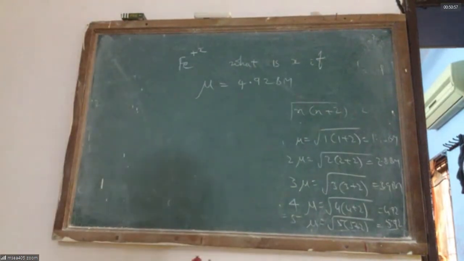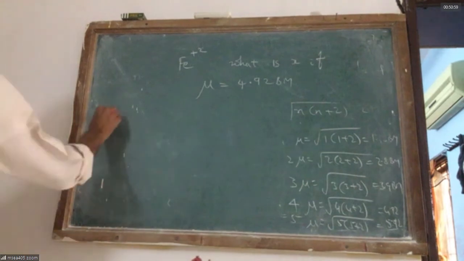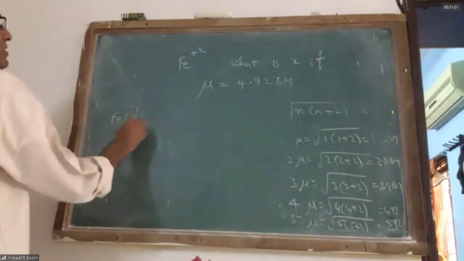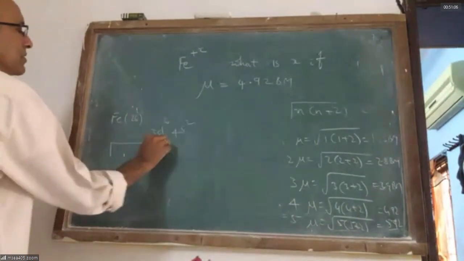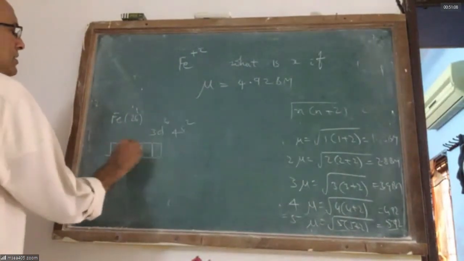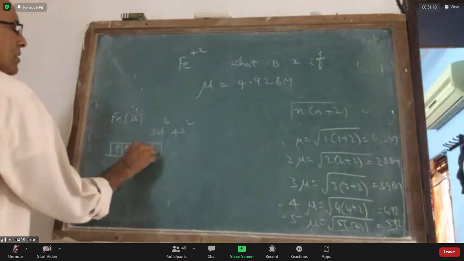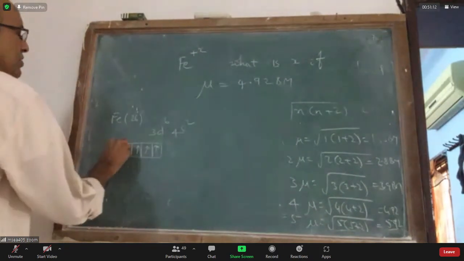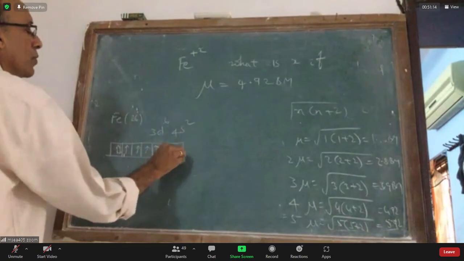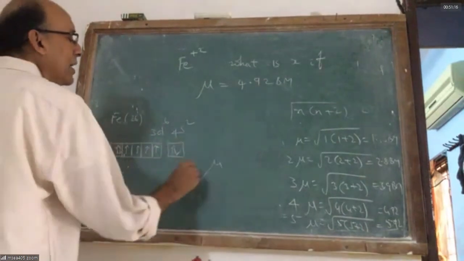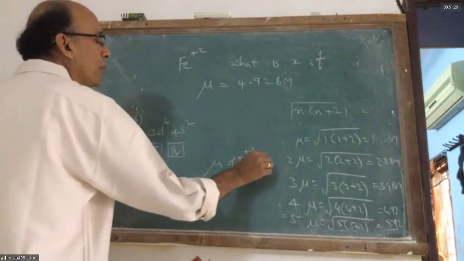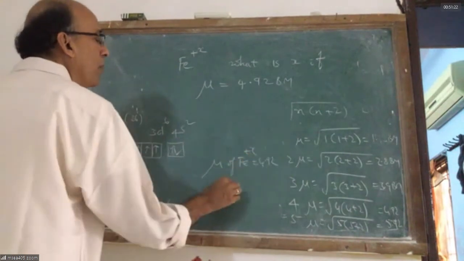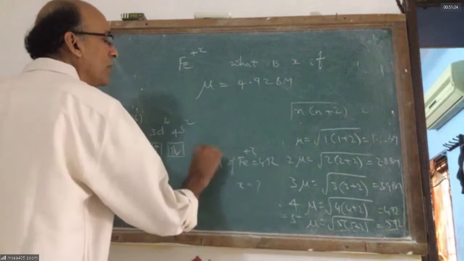Look at the question. Iron, atomic number 26. Its configuration is 3d6 4s2. You should know this. They are saying the magnetic moment of Fe plus X is 4.92. What is the X value? 2, sir.